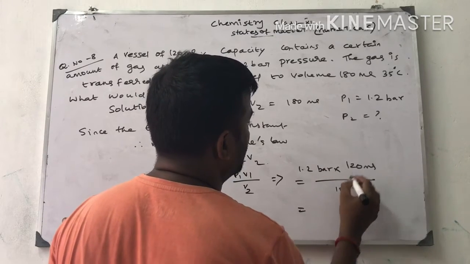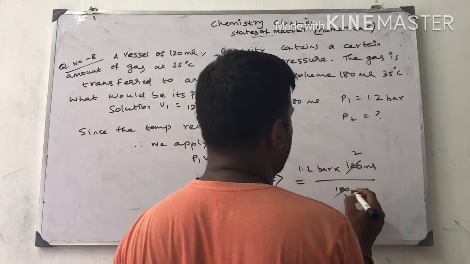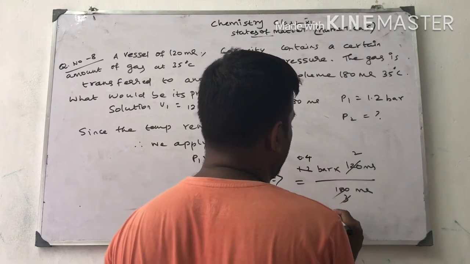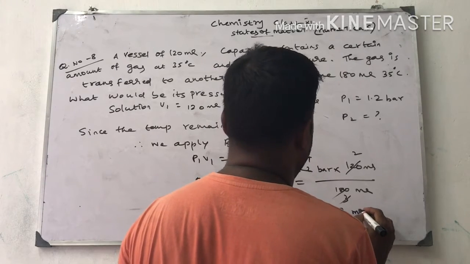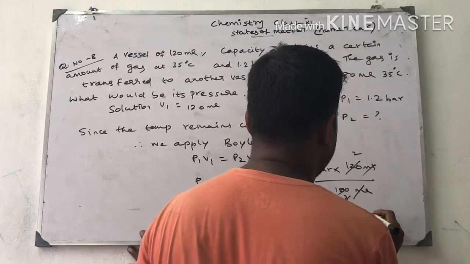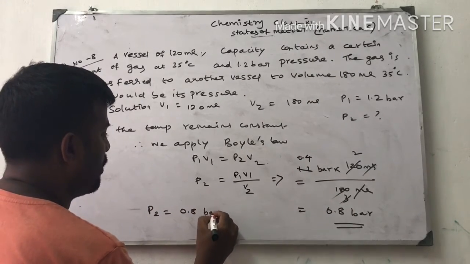Is equal to, 2 times 3 times, this again 0.4 times. 0.4 into 2 is equal to 0.8. So bar, ml cancel. So this is the pressure. P2 is equal to 0.8 bar.